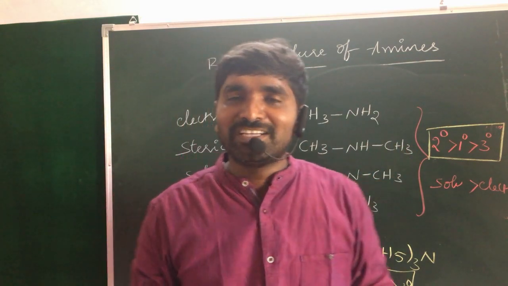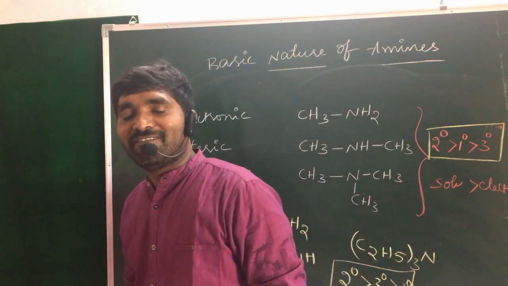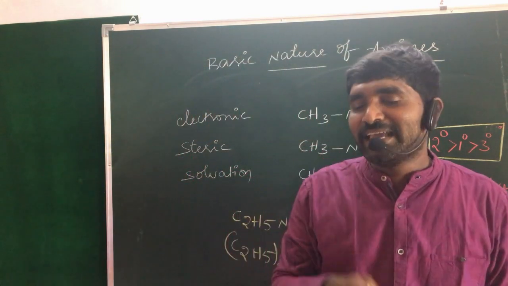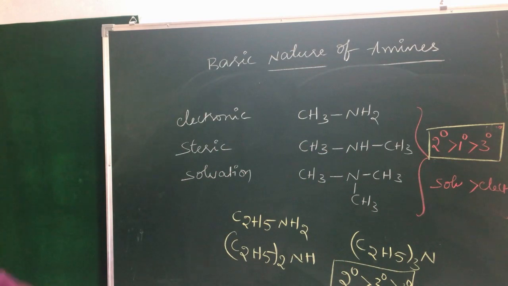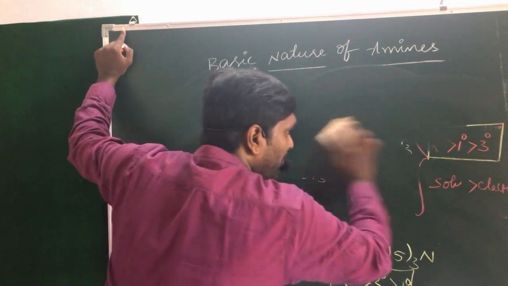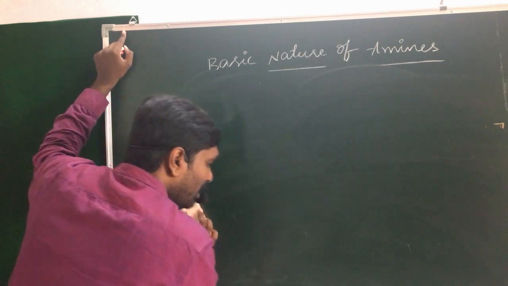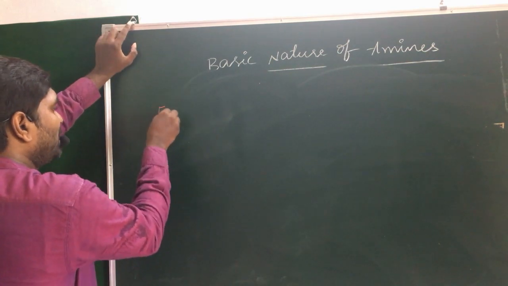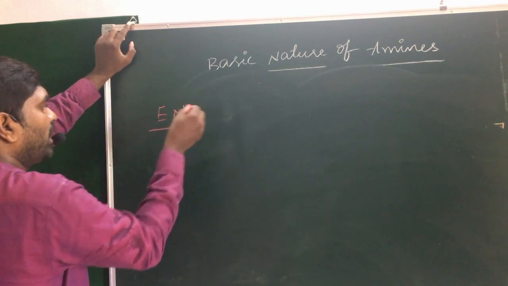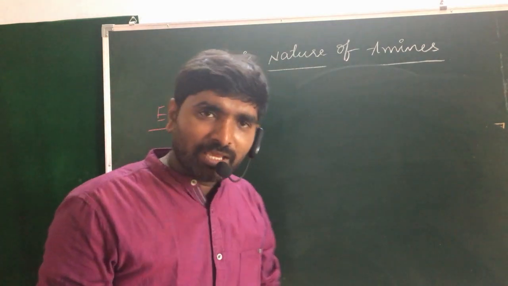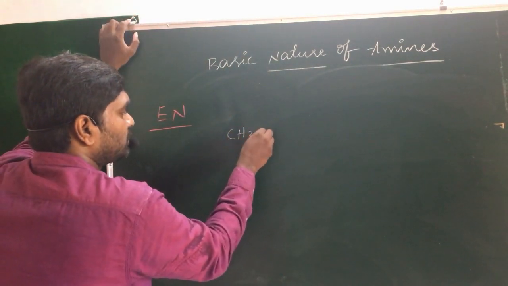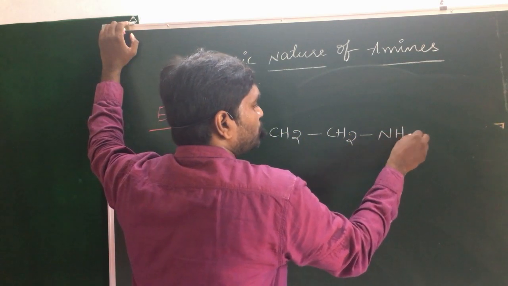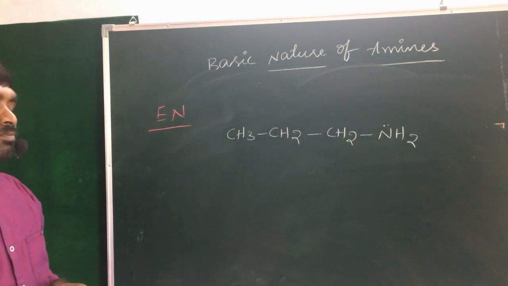Some more factors may affect the basic character of amines. Hybridization may affect it, and electronegativity may also affect it. So the next one is the electronegativity factor. What happens if the electronegativity increases or decreases? For example, take CH3CH2CH2NH2.